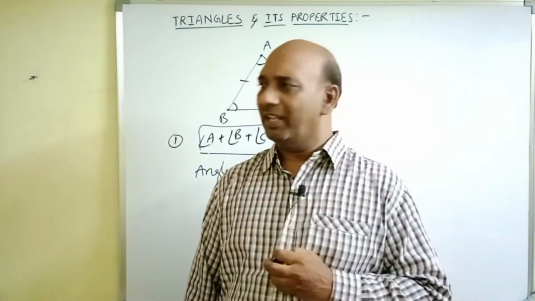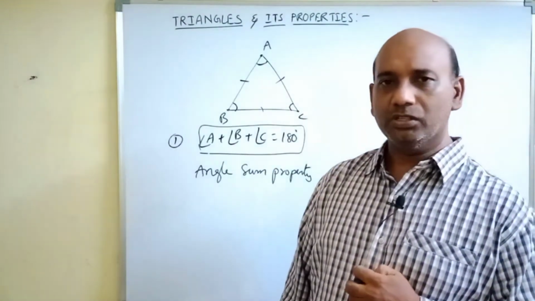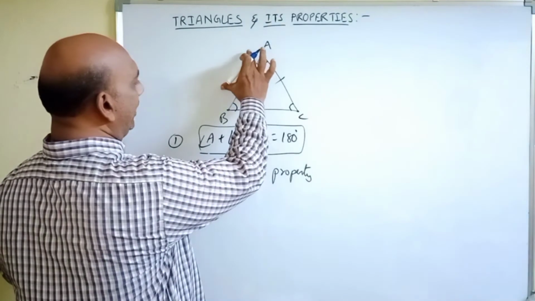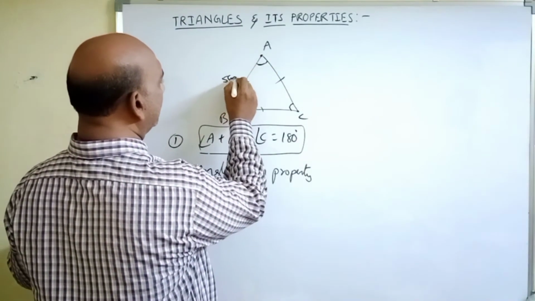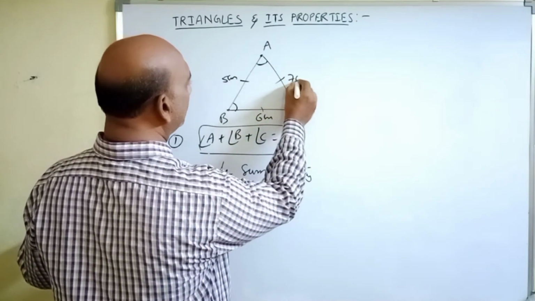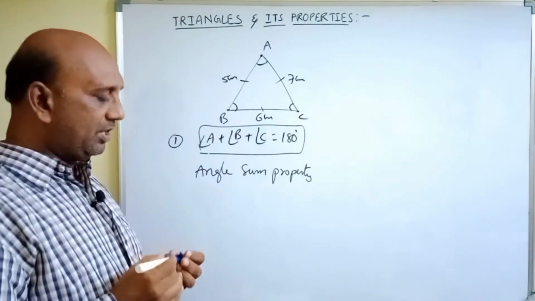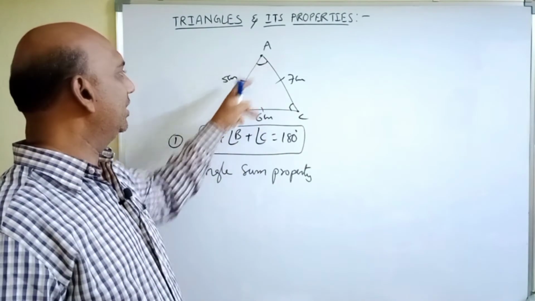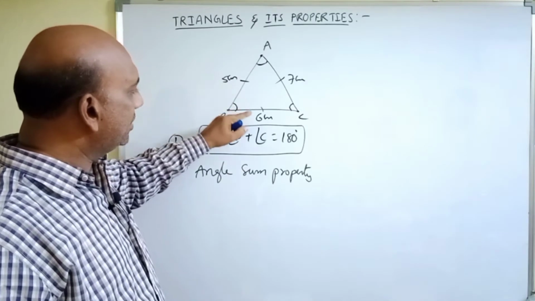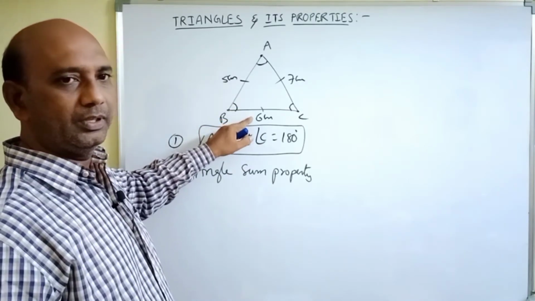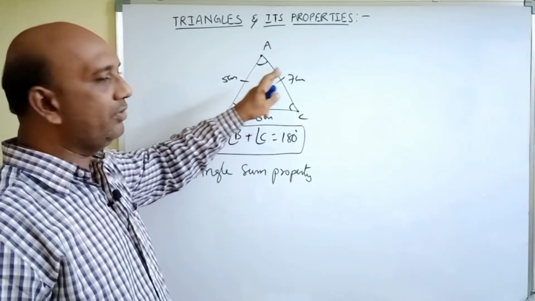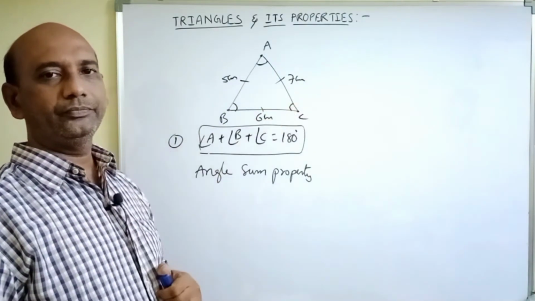That means, if the lengths of the sides are given, let us take AB equal to 5 centimeters, BC equal to 6 centimeters, and AC equal to 7 centimeters. If these measurements are given to this triangle ABC, the sum of any two sides of a triangle is always greater than the third side.